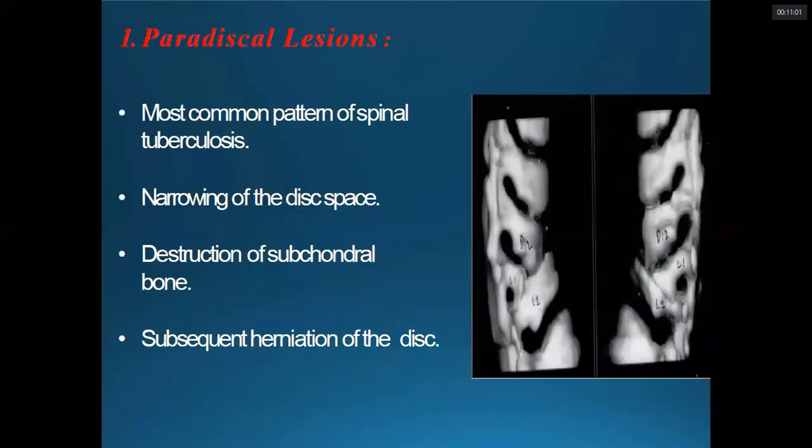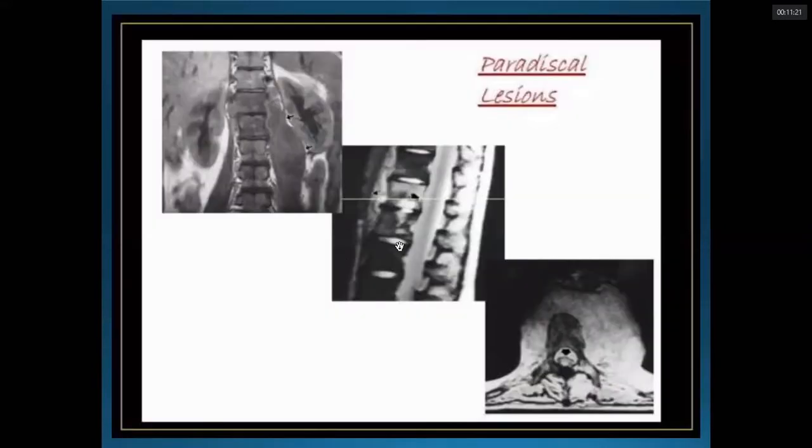Okay. As I discussed, paradiscal type is the most common type, and this involves ultimately the collapse of the vertebra and deformity. The radiological finding seen in this is the irregularity of the disc space and narrowing of the disc space. Okay, like in this picture, we can see there is irregularity, disc space involvement. In this T2-weighted image, there is a hyperintensity in this disc. Okay, and you can appreciate the huge collection in this area that has displaced this. This is the kidney. Okay, this collection has displaced the kidney compared to this side.